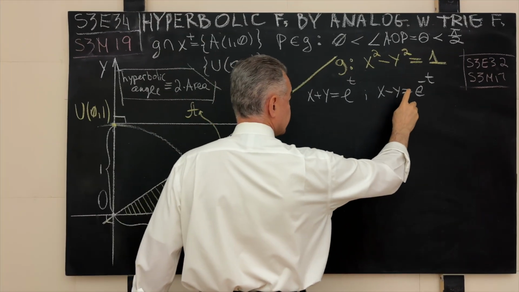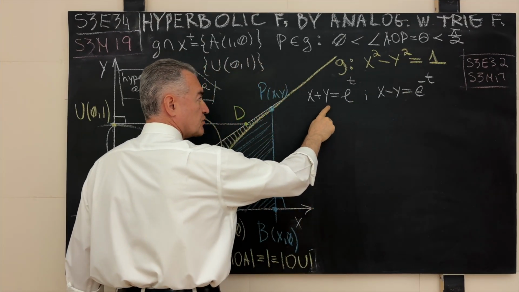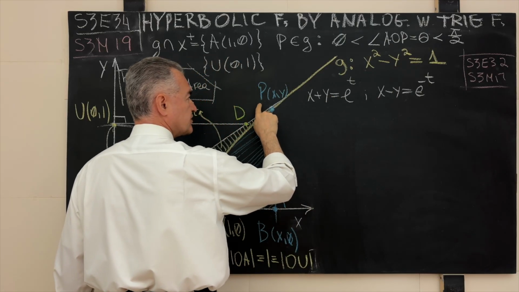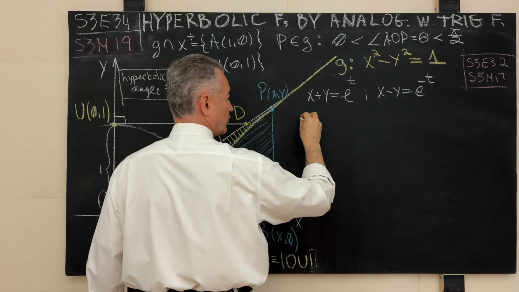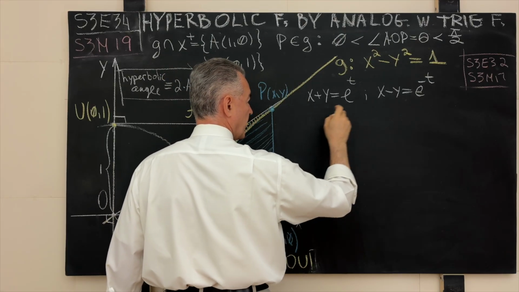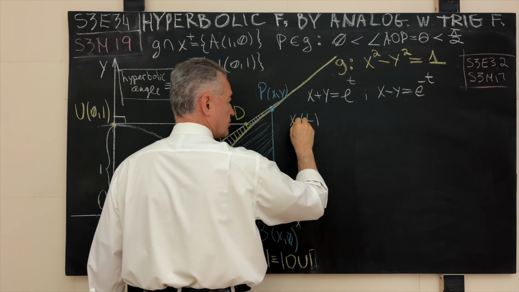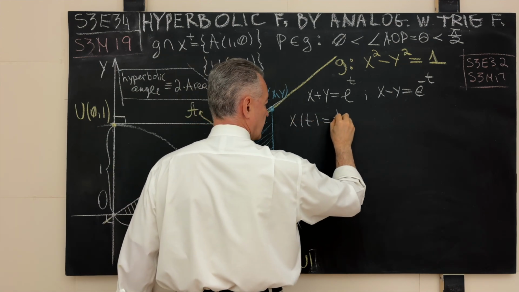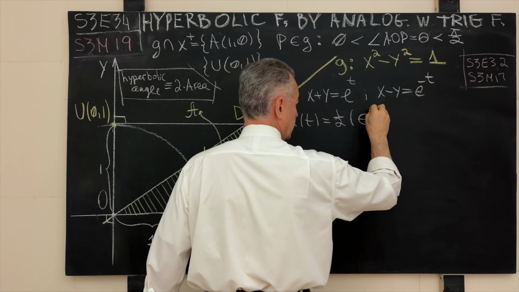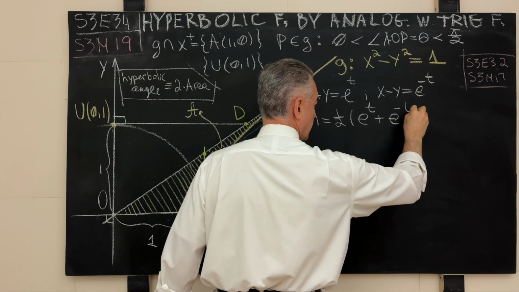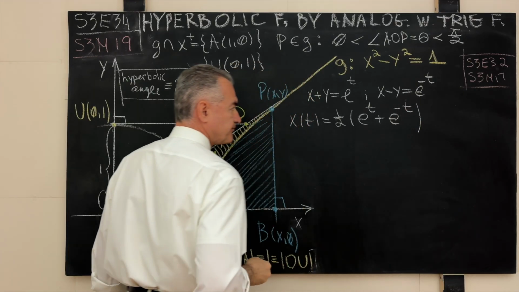First, we subtract the second relation from the first one, and by so doing, we wipe out the y component of the coordinate of our sample point P on the generating curve and obtain two copies of x. As such, for x as a function of our new parameter t, we have 1/2 of the sum e raised to the power of t and e raised to the power minus t.